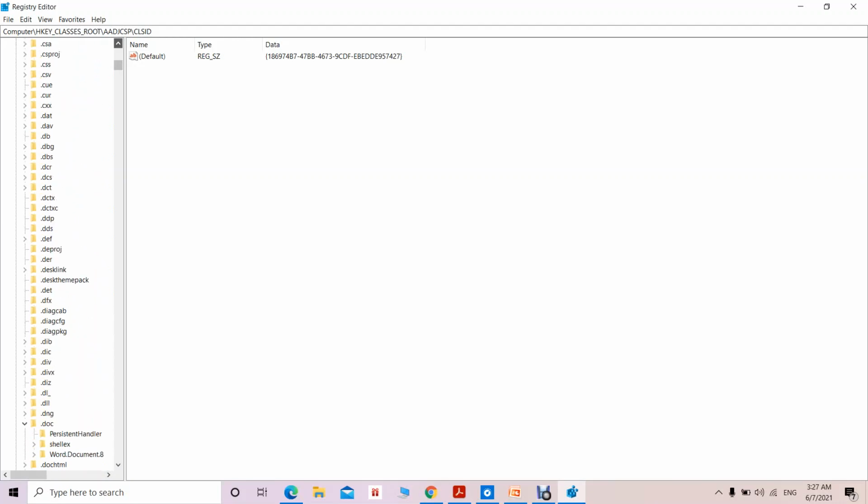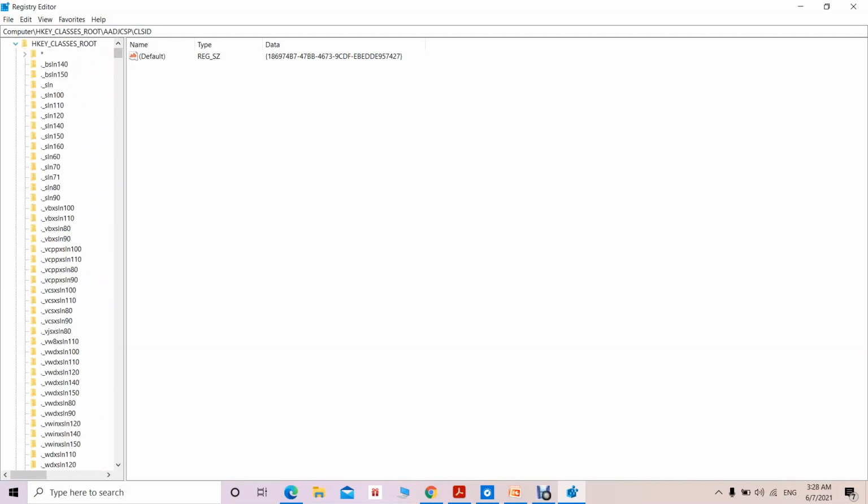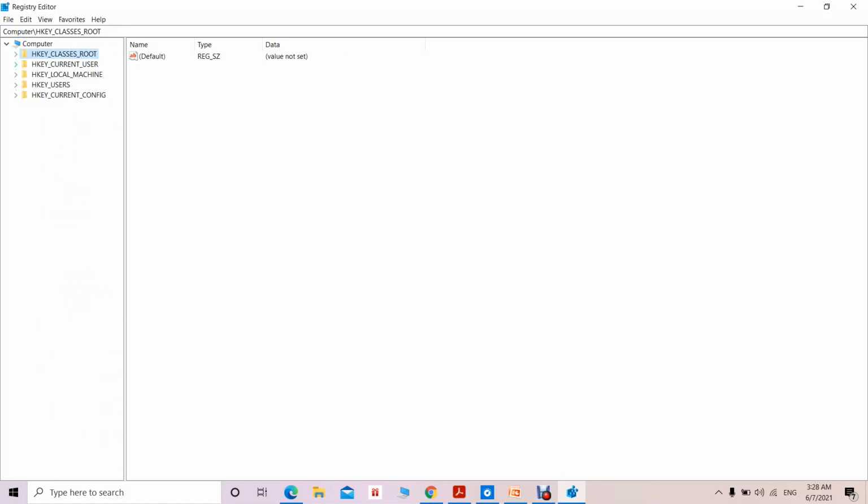Let me minimize this, because there are lots of entries available in HKEY_CLASSES_ROOT. The next key is HKEY_CURRENT_USER. This HKEY_CURRENT_USER is derived from HKEY_USERS\SID. It maintains so many keys like AppEvents, Console, Control Panel. All these keys are included in HKEY_CURRENT_USER.